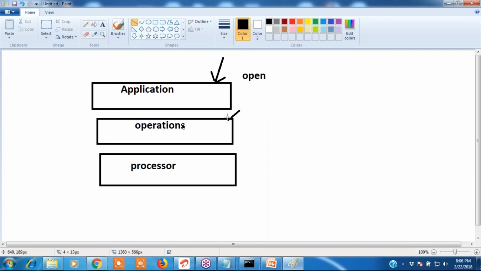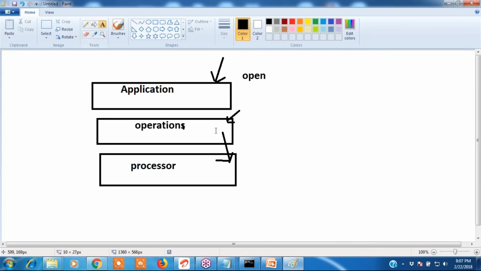What is the operating system? It receives the commands from the user, and it sends them to the processor in the form of binary language.